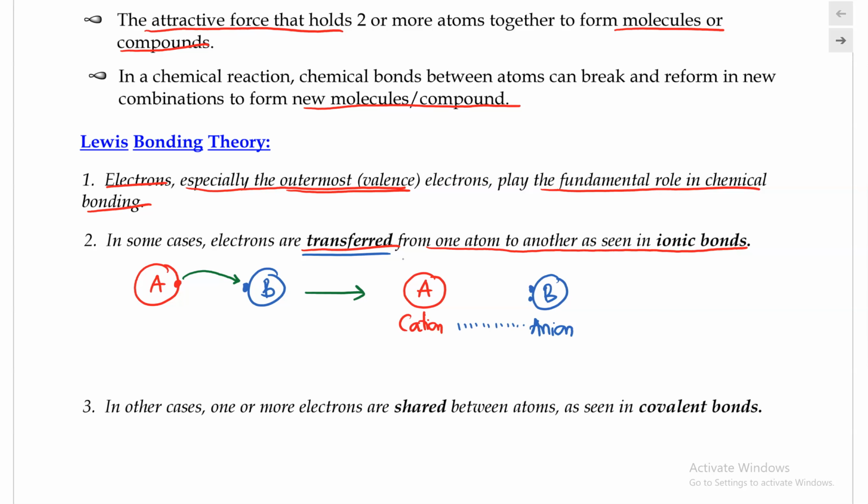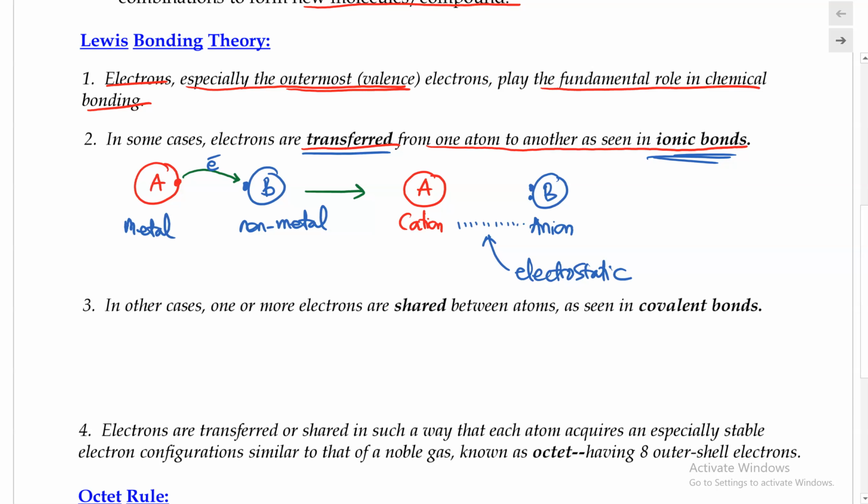Normally, we would observe this type of bond being formed whenever we have a metal and a non-metal interacting with each other. The metal will transfer its electron to the non-metal, producing cations and anions. These cations and anions are then attracting each other electrostatically, and this electrostatic attraction is known as the ionic attraction, producing the ionic bond. So that's what we've seen in one case.